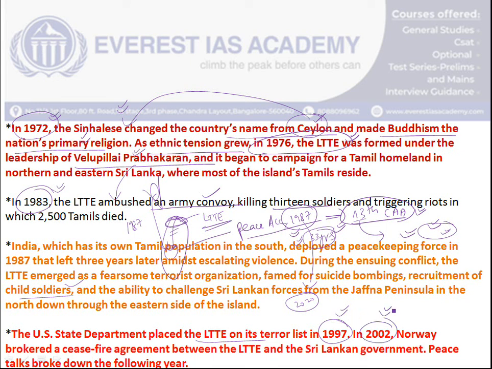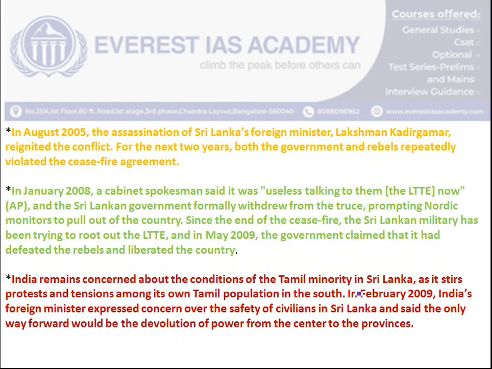Then the conflict became intensified. Although in the northeastern province the LTTE organization was responsible for these terrorist activities, there are a lot of northeastern Tamil people who were not involved in the conflict. They got injured and affected during this conflict. At that time the Norwegian government acted as an intermediary between the Sri Lankan government and the LTTE, and they signed a ceasefire agreement in 2002. But it lasted only 3 years, because in 2005 the LTTE assassinated the Sri Lankan foreign minister, and it intensified the problem.